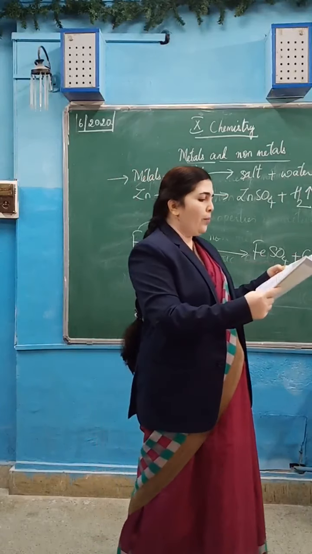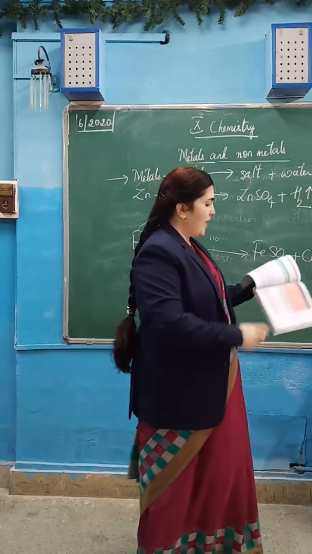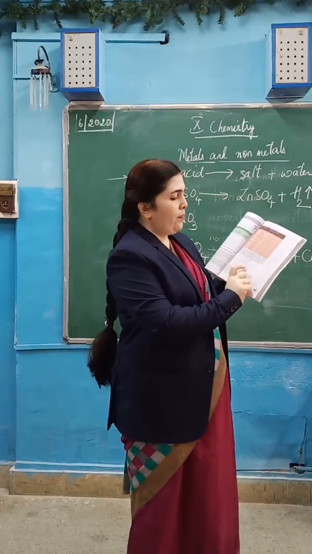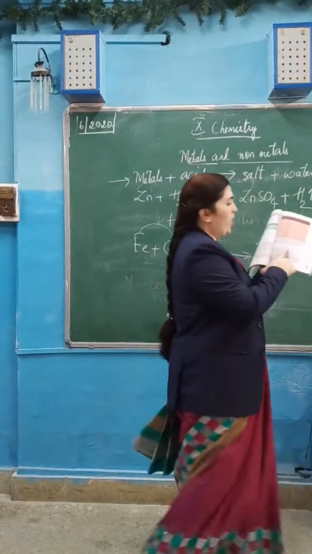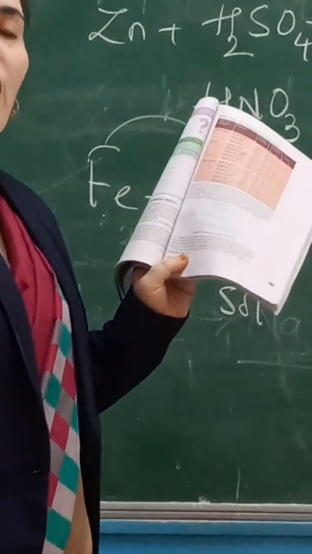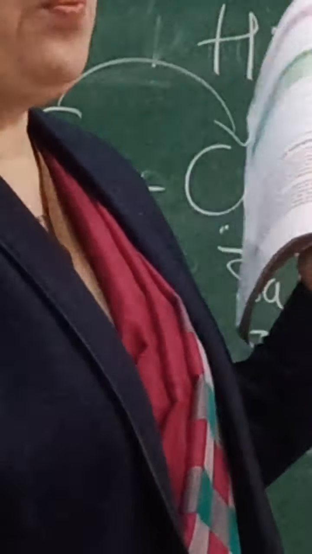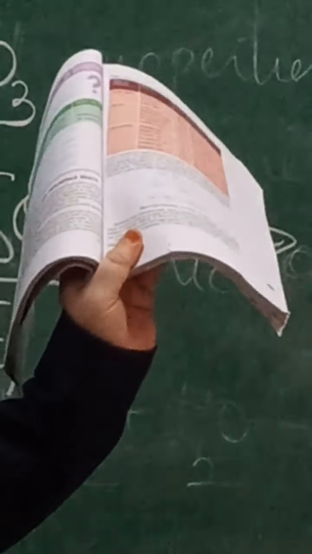How do metals and non-metals react with each other? The example they have given here, sodium and chlorine, how they are reacting. Sodium is a metal. It is electropositive. Why is it electropositive? Because metals have the tendency to give electrons. They give electrons to the non-metals and they become electropositive. Okay, and non-metals here, chlorine has a tendency to take electrons.